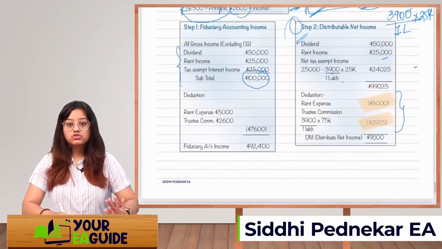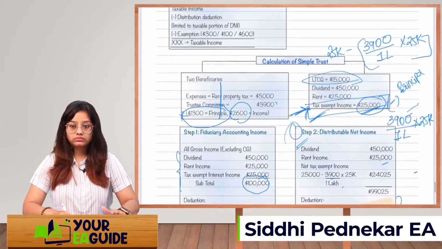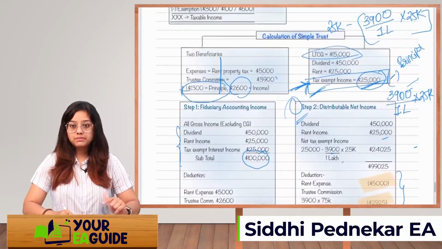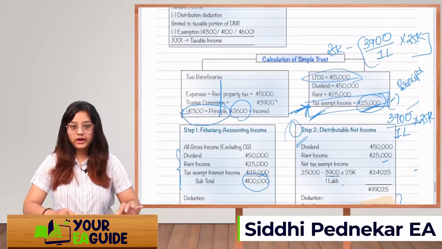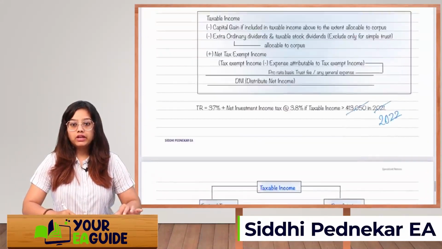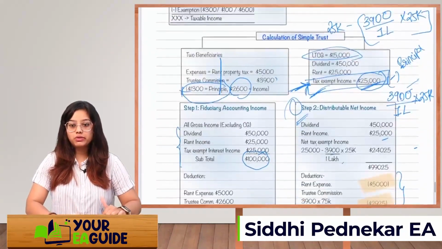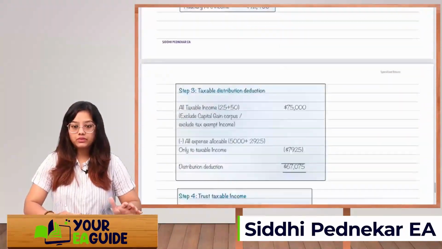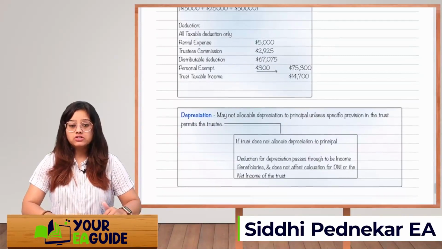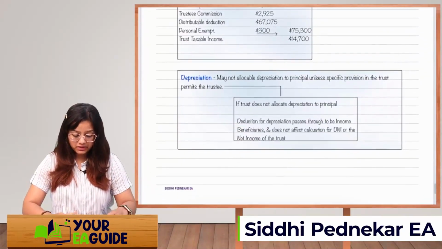I want you guys to solve this sum on your own. It covers the whole concept of a simple trust. All right. And then you can just go through the theory. It is the same thing which is mentioned over here. So you can just go through it. Okay. I have just taken the calculation so that it is easier for you to understand.